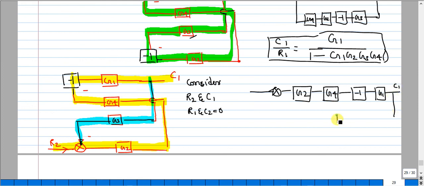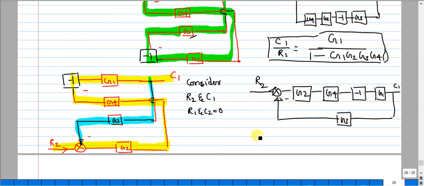I have only G3 in the takeoff point, coming back to the same summing point, with R2 as an input, C1 as an output, and the sign is negative.